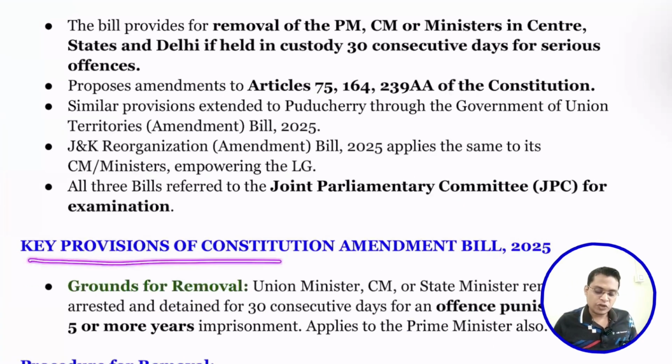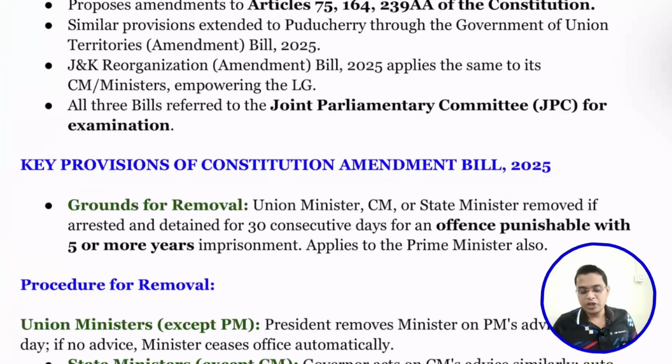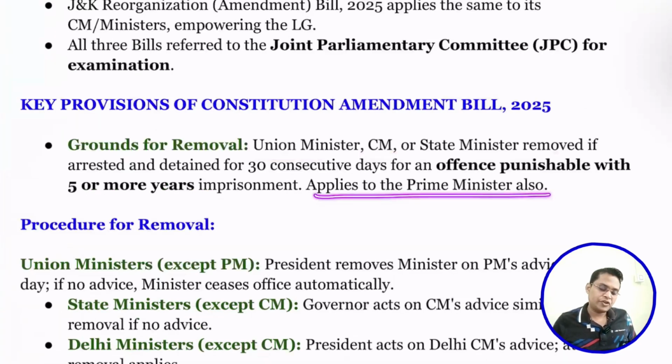So what are the key provisions of the constitutional bills? The Union Minister, CM, or State Minister can be removed if they are arrested and detained for 30 consecutive days for an offense that is punishable for more than 5 years. If that is punishable for more than 5 years, they can be removed. This also applies to the Prime Minister.